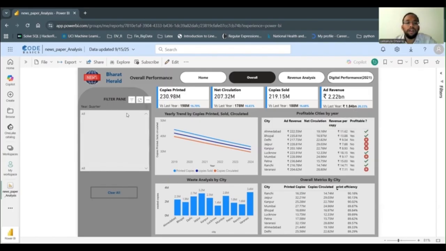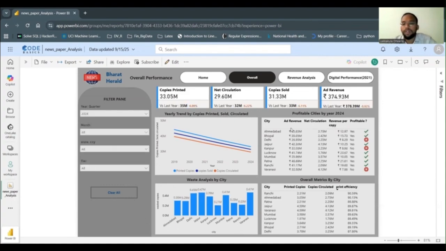For example, in the year 2024, we can see that Ahmedabad, Bhopal, Jaipur, Lucknow, Mumbai, Patna, and Ranchi are all greater than 10 revenue per copy. So in these cities, per copy, we can get revenue of greater than 10. So these cities are still profitable to operate in 2024.